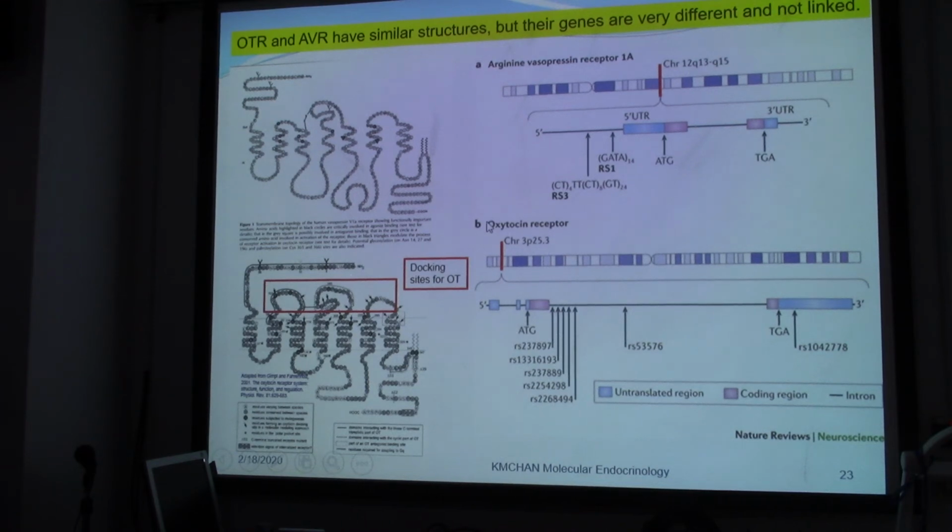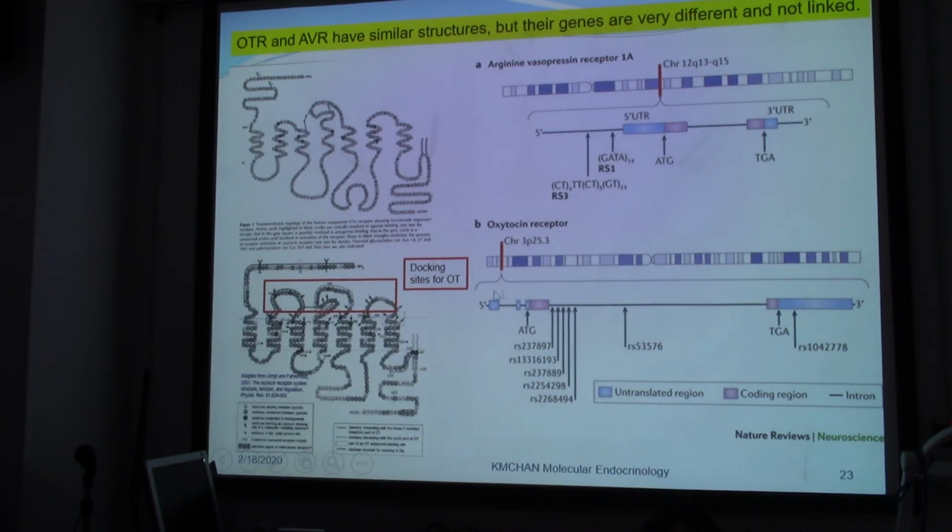here is the structure of the oxytocin receptor. It's located on chromosome 3. And you can see that on this chromosome, the intron here is very long. There are a couple of exons, and the coding region is in purple. And then you can find more gene mutations in the intron. Okay.